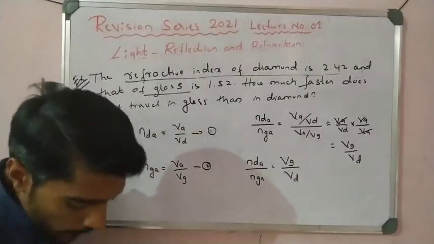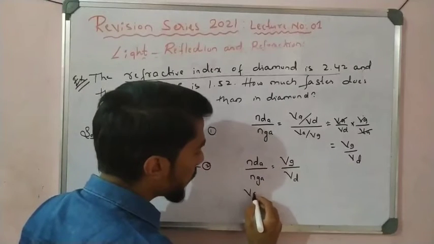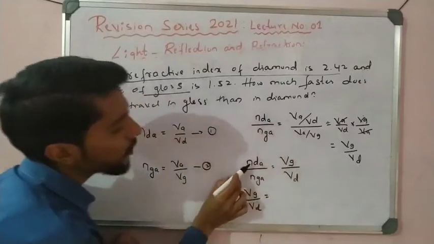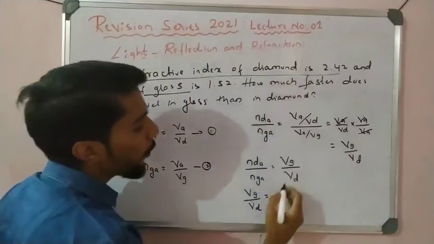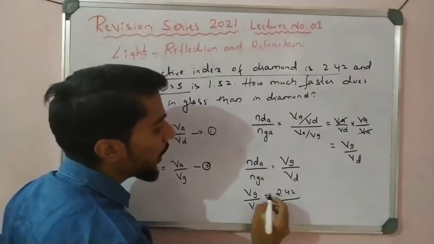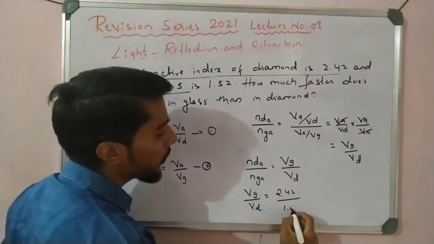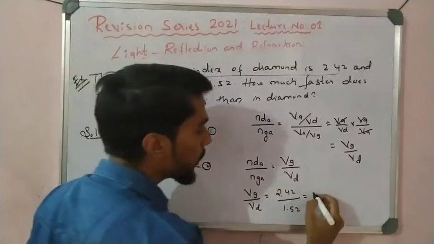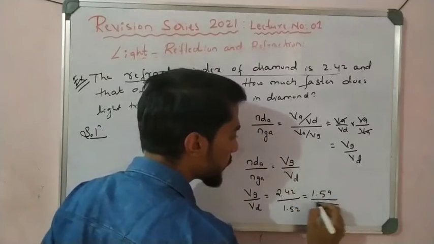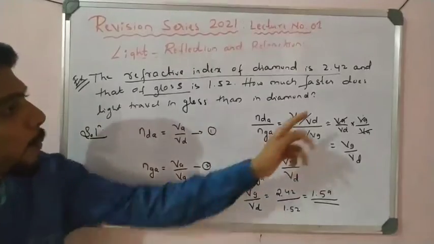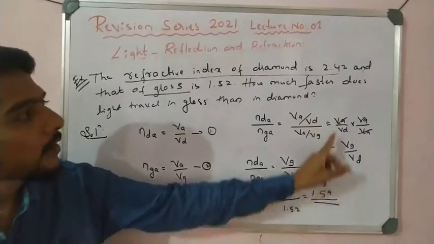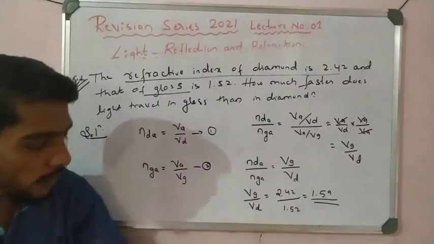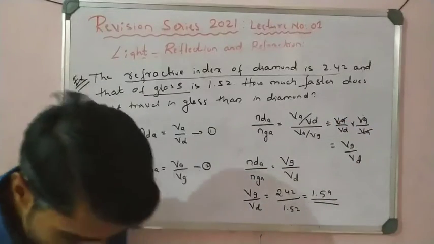So we know that it is VG divided by VD. We know the refractive index of diamond is 2.42 and the refractive index of glass is 1.52. Now we have to calculate the value with 2.42 and 1.52. So the answer is 1.59, meaning light travels 1.59 times faster in glass than in diamond.